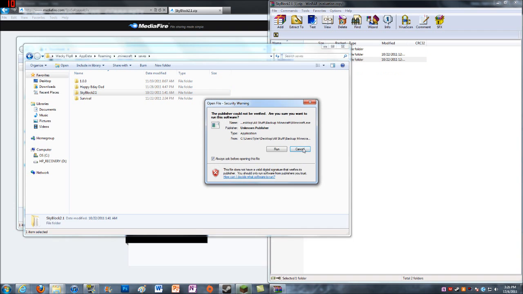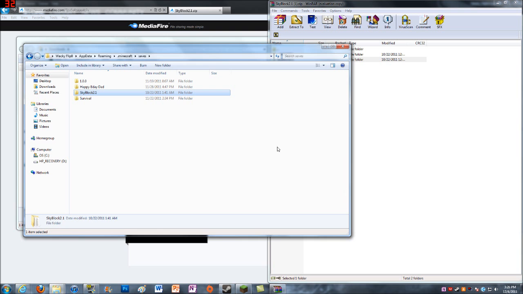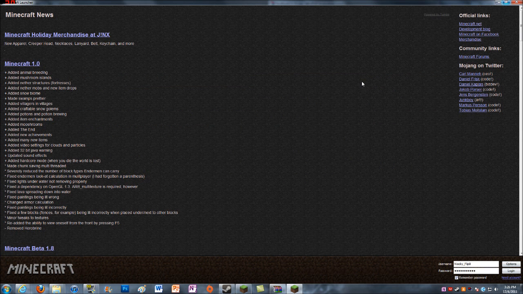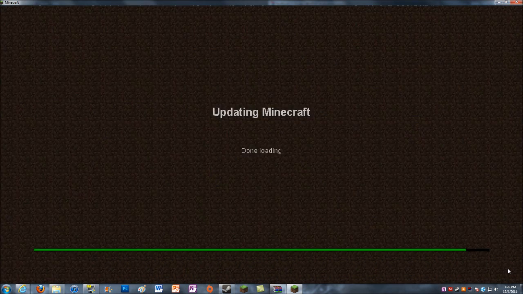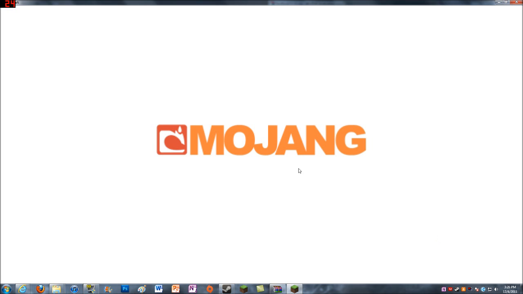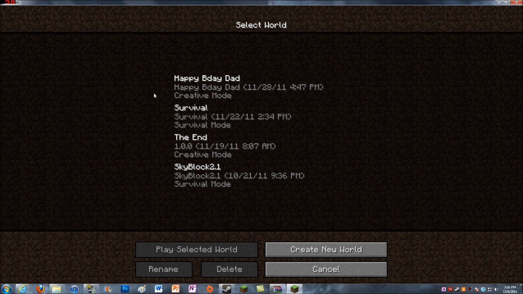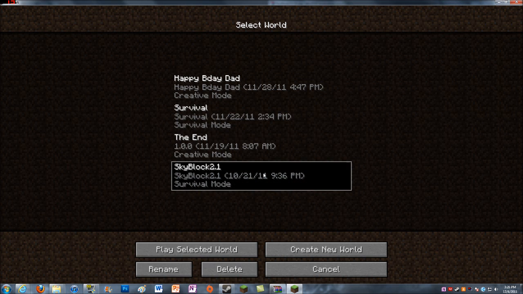So let's see if it worked. There we go, Skyblock 2.1. You can see it right there.